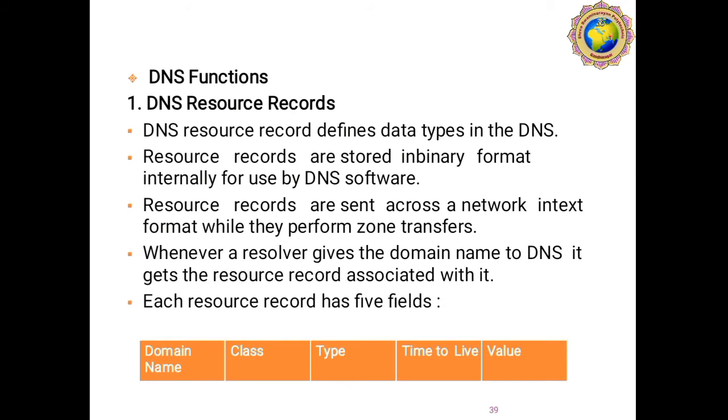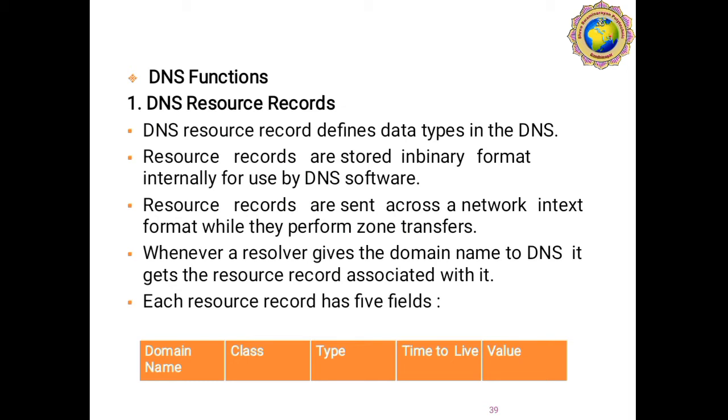Next, DNS functions. DNS resource record is our first DNS function. DNS resource records define data types in the DNS, and resource records are stored in a binary format internally for use by DNS software. Resource records are sent across a network in text format while they perform zone transfer.